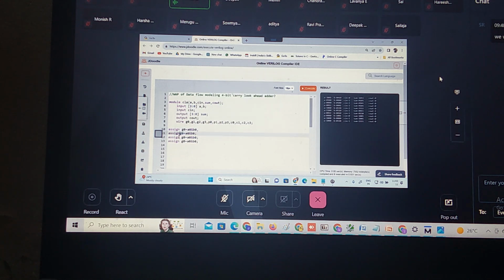Then we need not assign like this. I can write G1, A1, B1. This is also fine. Comma. Then I am going to write like this: G2, correct, A2, B2. Yeah, you can do that also.